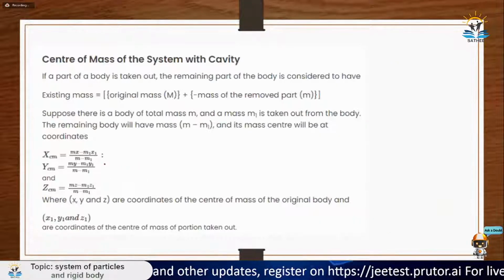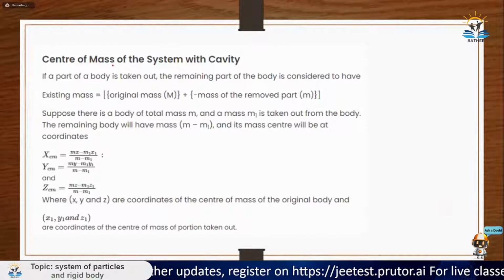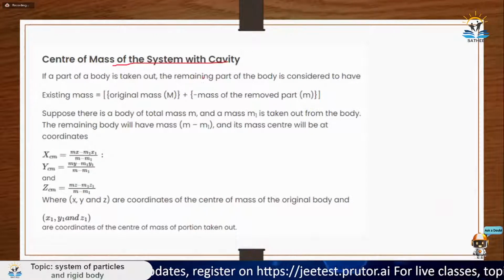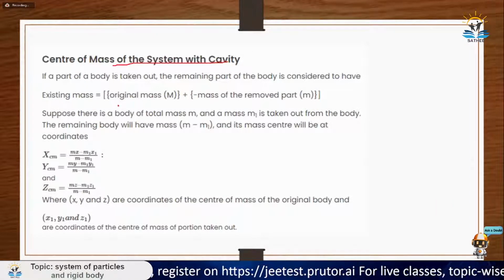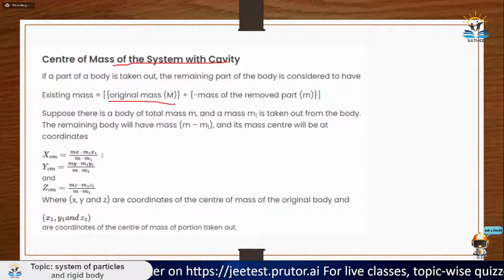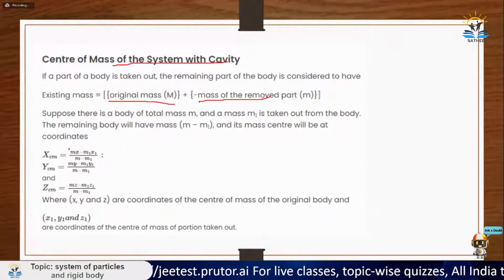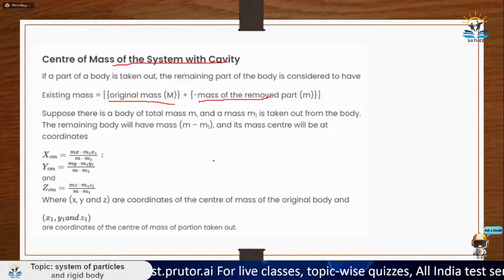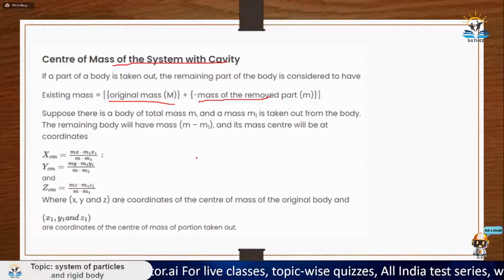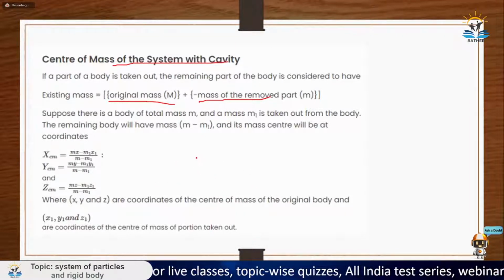Then moving on to the center of mass of a system with a cavity. How to do it with a cavity? There's nothing to it. Just calculate the original mass without the cavity, then calculate it for the cavity and subtract it. You will get the answer. Let us do this concept with some questions, so we will study it ahead.